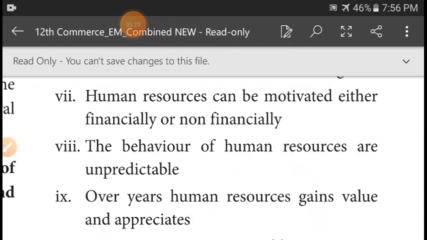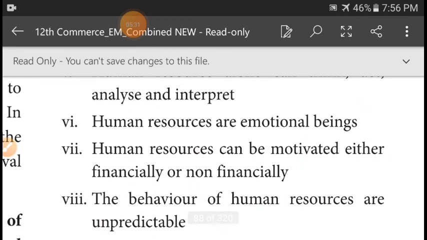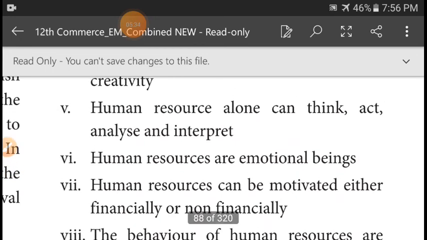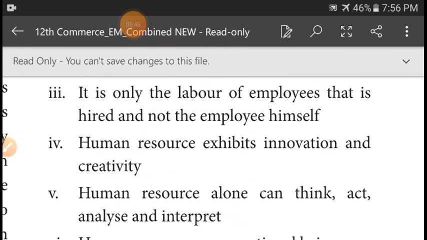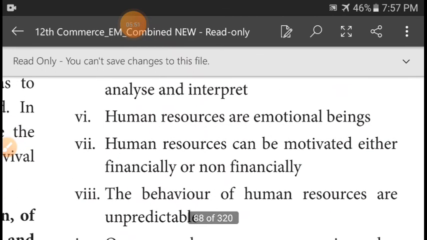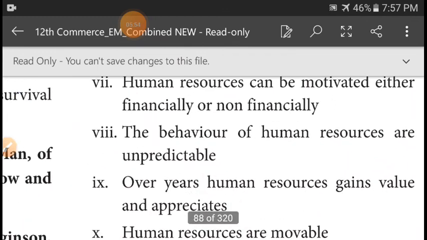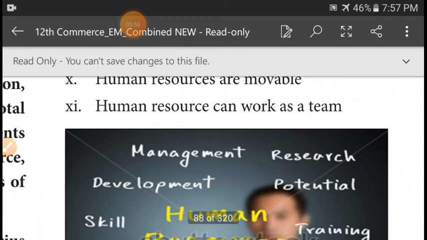Human resources can be motivated either financially or non-financially. Human resources are emotional beings. No other resource can think, but human resource alone can think, act, analyze and interpret. Human resource exhibits innovation and creativity. It is only the labor of employees that is hired and not the employee himself. So these are the features of human resource.